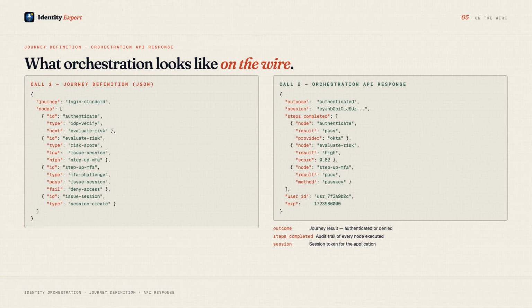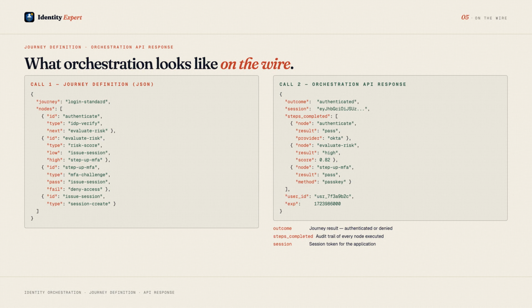Let us look at two key payloads. First, a journey definition snippet. This is the declarative document the orchestration engine reads. It is a JSON object with a nodes array. Each node has an ID, a type, and transition rules. The authenticate node calls the IdP and on success transitions to evaluate risk.